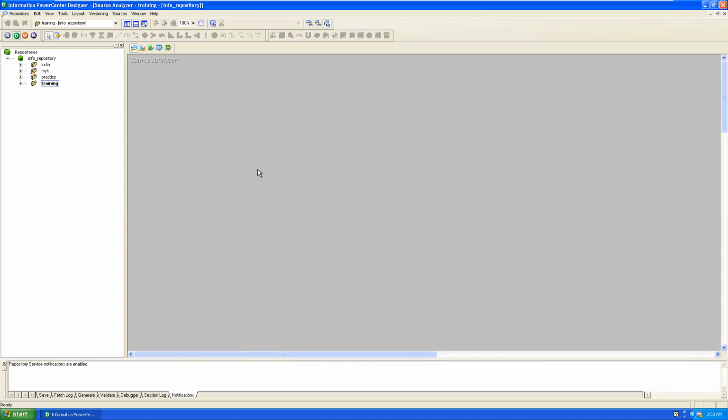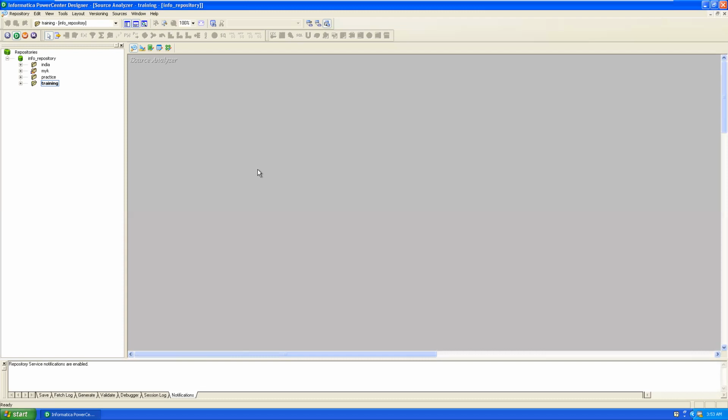Yesterday we discussed how to create an ODBC data source name, right? Again, I can show you how to create an ODBC data source name to connect to one of the users available in the Oracle database. At a time, we can connect to only one user available in the Oracle database. If you want to connect to multiple users, for each user we need to create one data source name.